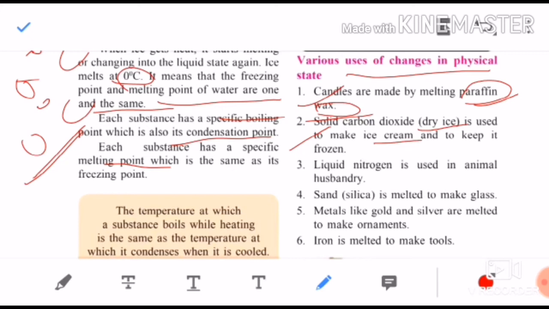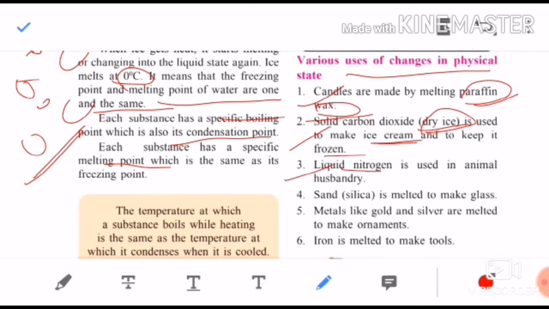That ice is nothing but dry ice, which is necessary for keeping the ice cream frozen. Frozen means they should not melt, no? That is why they are kept in dry ice. So solid carbon dioxide is called dry ice, which is used to keep ice cream frozen.